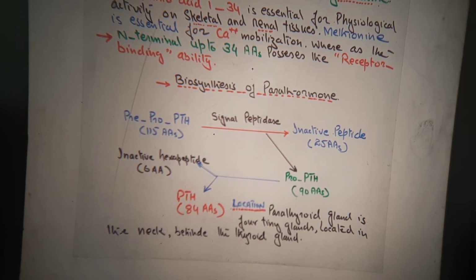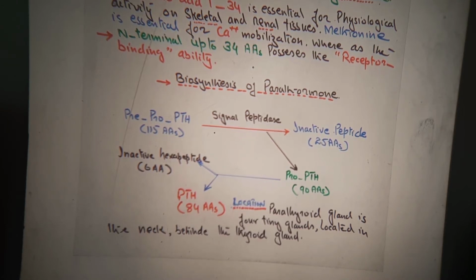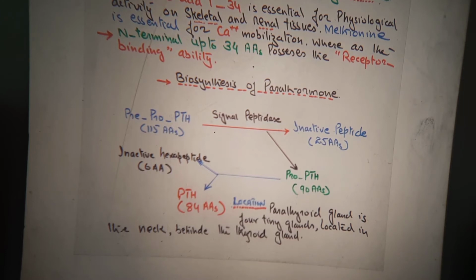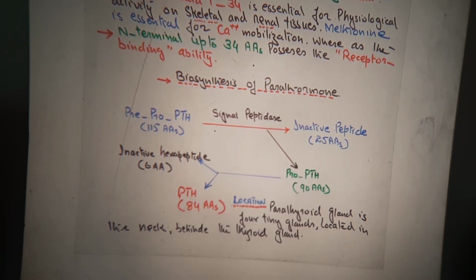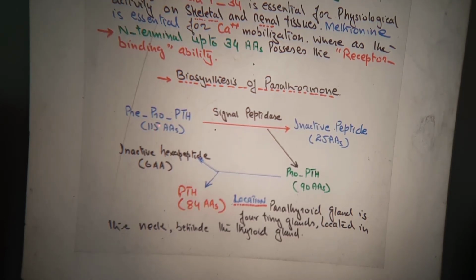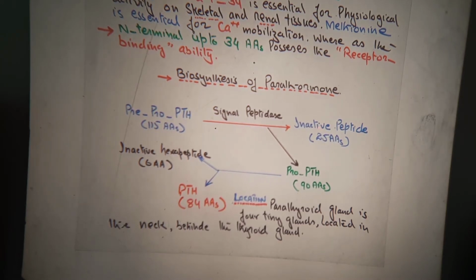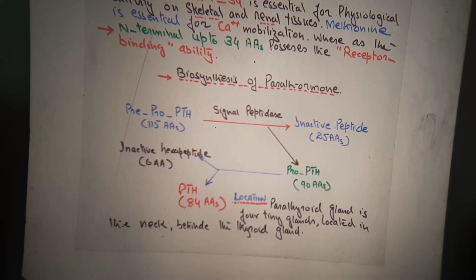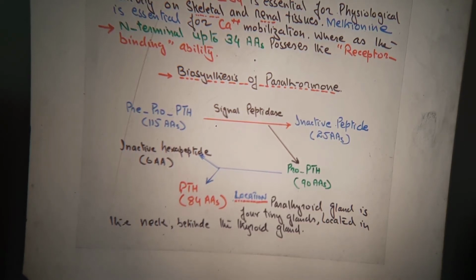So pre-pro parathyroid hormone has 115 amino acids. Now this is acted on by the enzyme known as signal peptidase. This enzyme removes 25 amino acids from the 115, forming an inactive peptide of 25 amino acids.